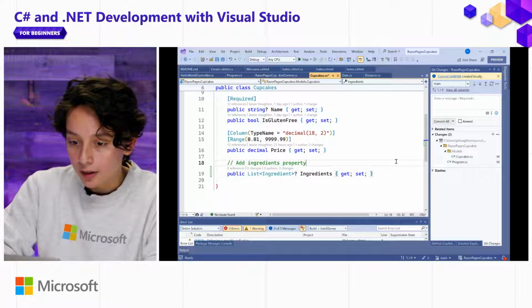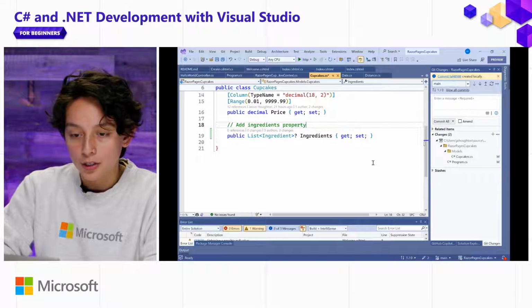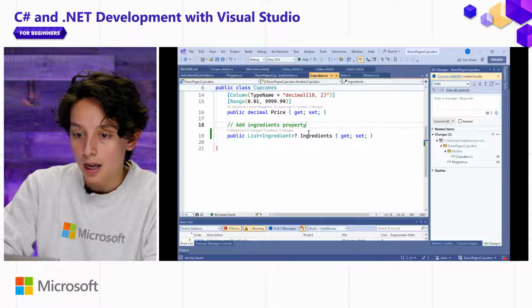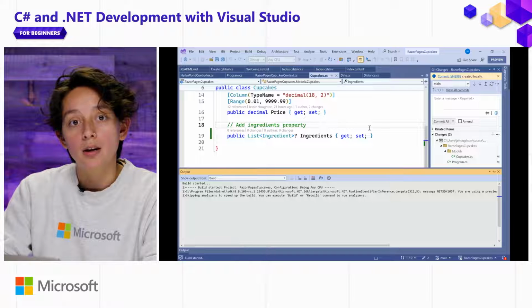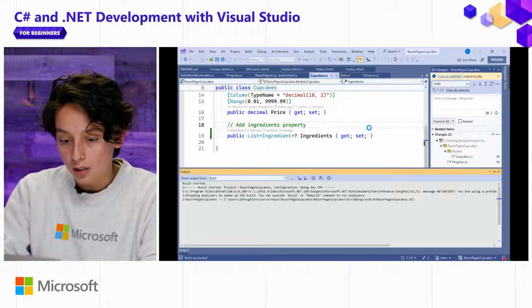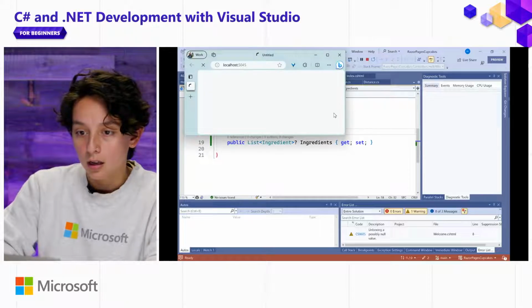All right, now that I've added that, I am ready to show you a little bit of the debugging experience. So let me go ahead and click play here. And this is going to start my web app running in another browser. So I'll go ahead and make sure that that pops up on the screen for us. There it is.